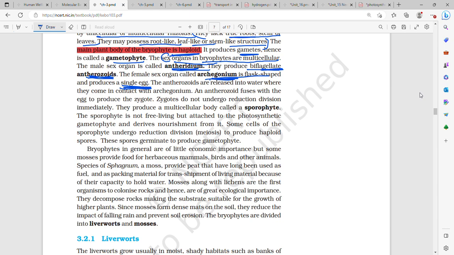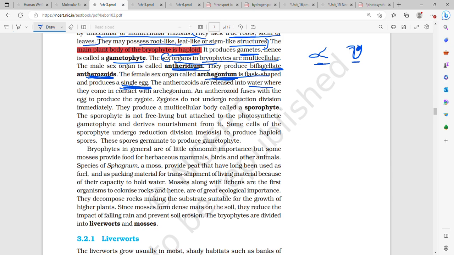Now the antherozoids are released into the water. Antheridium produces antherozoids, and here the archegonium, flask shaped, produces a single egg.